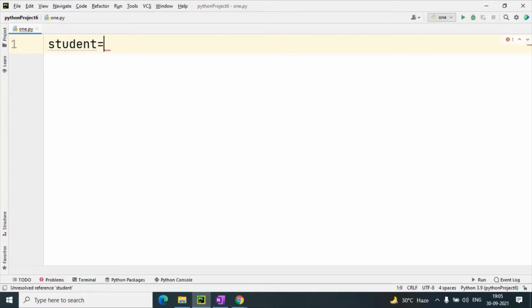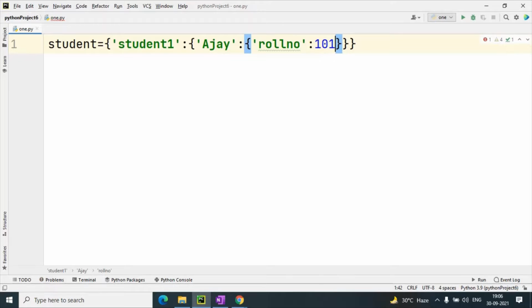Student, student 1 colon, then Ajay, then roll number colon 101, name.